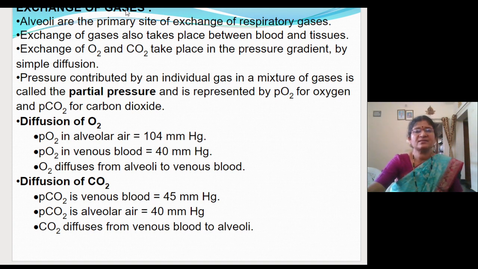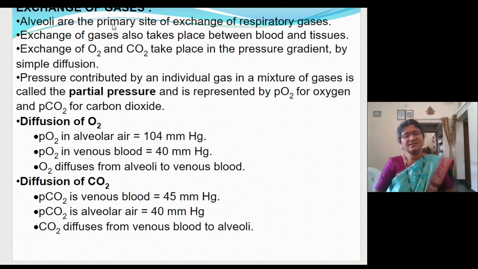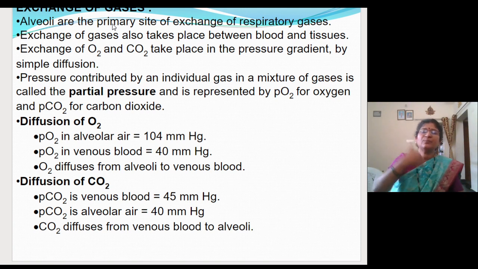exchange of gases. So exchange of gases will take place at different levels in the body, like in the alveoli, in the body cells, and between the body and the environment. So alveoli are the main sites of the exchange of gases.